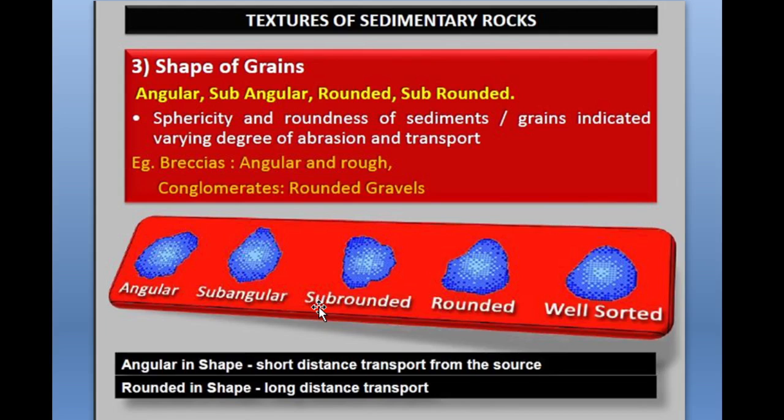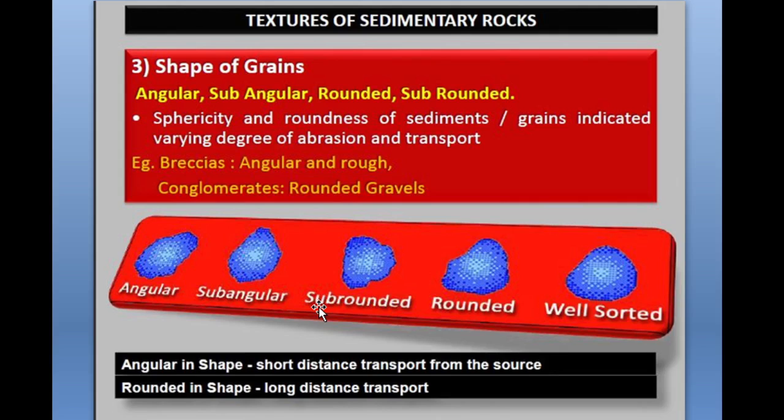Okay, so depending upon the shape of the grain, the texture of the sedimentary rocks is angular, subangular, then subrounded or rounded. Means they show the sphericity to various degrees. Roundness or sphericity are the indications of varying degrees of transport and the abrasion suffered during that process.